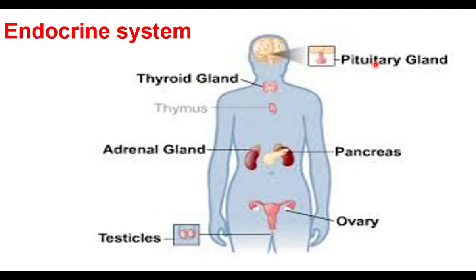We have pituitary gland in the brain, thyroid gland in the neck region, adrenal gland at the top of the kidneys, pancreas found at the left side of the stomach, and in the abdomen we have ovaries and testes. This endocrine system produces chemicals. The chemicals control various other systems and body functioning.